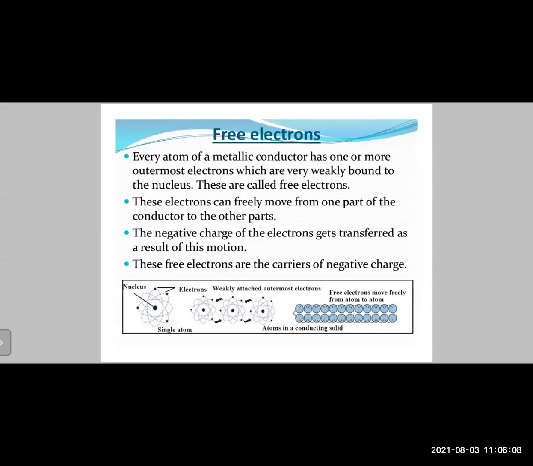These electrons which can be removed are called free electrons. They can move freely from one part of the conductor to the other parts. The negative charge of the electrons gets transferred as a result of this motion, so free electrons are the carriers of the negative charge. In the diagram at the bottom, you have the nucleus in the center and electrons going around it in circular orbits. The outermost electrons are very weakly held by the nucleus, so you can remove them. When you have millions of these atoms in a metal piece, each of those atoms can lose that electron, and hence those electrons can move.